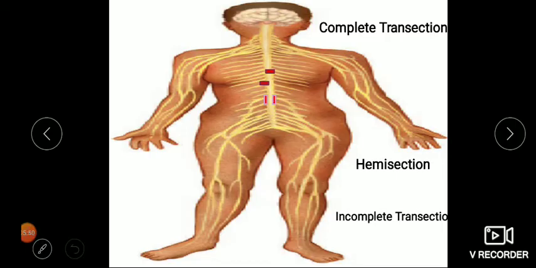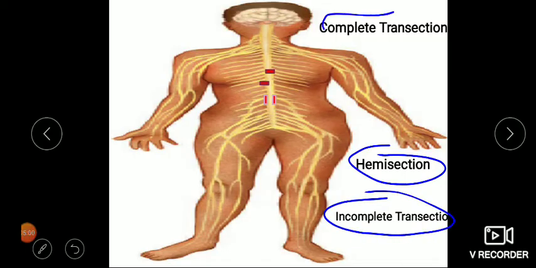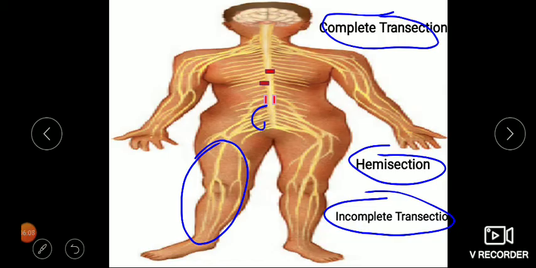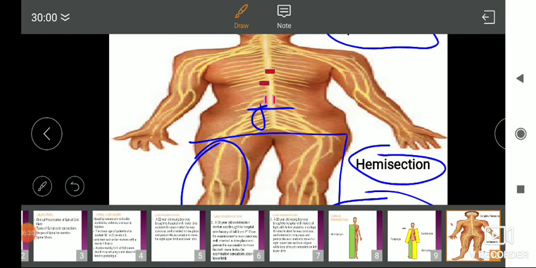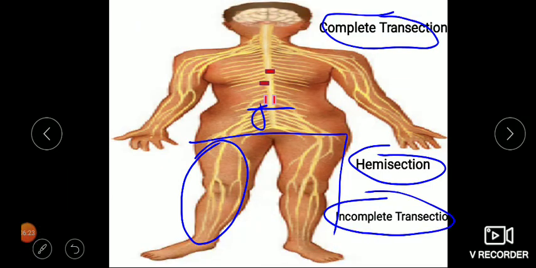Now from the symptoms, reversely you have to find whether this symptom is matching with hemisection, or with incomplete section, or with the complete section. If only one lower limb is affected, that means damage could be somewhere here only. If both lower limbs are affected, that means damage will certainly be above the level where both lower limbs are going. And if damage is with all four limbs, that means the level of lesion will be somewhere higher up.